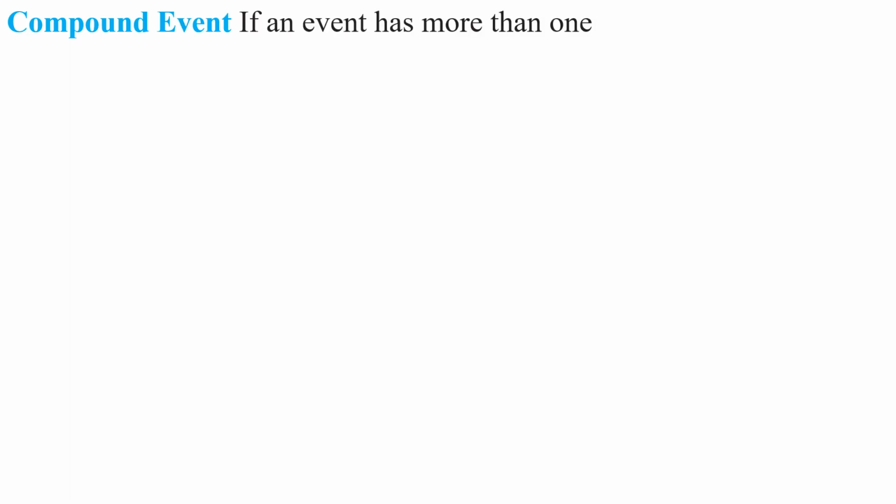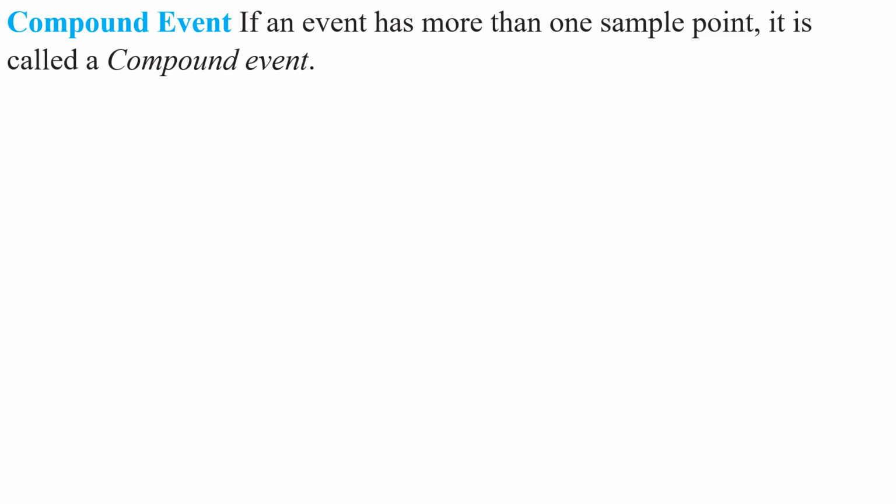Now let us discuss what is meant by a compound event. If an event has more than one sample point, it is called a compound event. Understood this point, my children? If an event has more than one sample point, then the event is said to be a compound event. Let us take an example to understand this concept well.